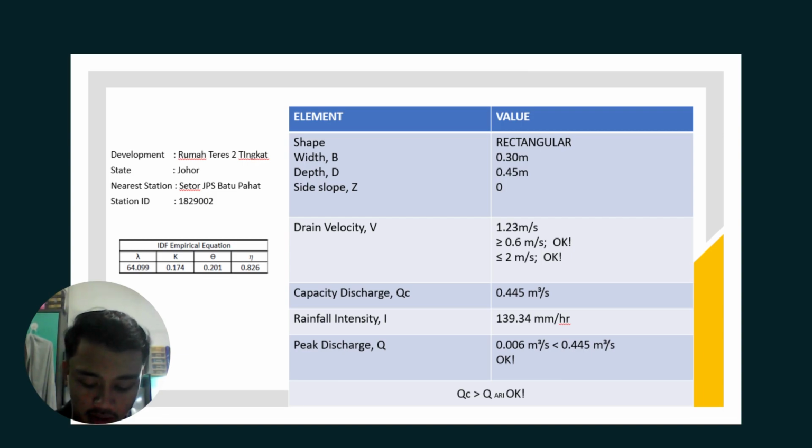And for the rainfall intensity of that area, we got 139.34 mm/h.